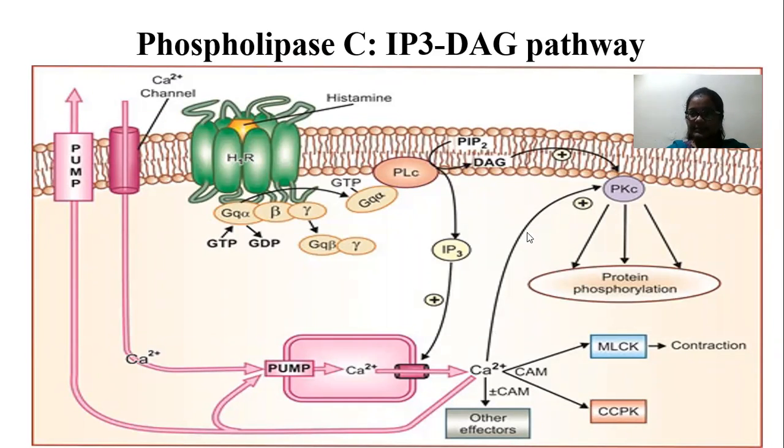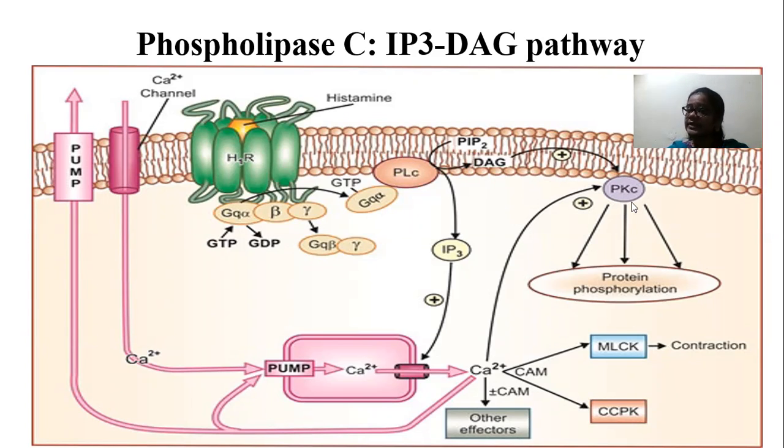At the same time, note down, DAG means diacylglycerol. This DAG, with the help of cytosolic calcium, see the plus mark, activates protein kinase C. PKC means protein kinase C enzyme.